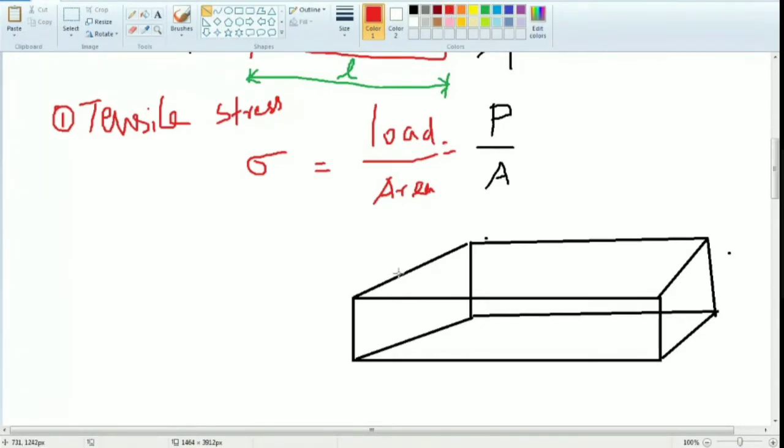So here I can apply the force, on the two surfaces. Okay, I can apply the load here. So I can give the dimensions of the duster also. This is B, this one is D, breadth, depth. This one is length.